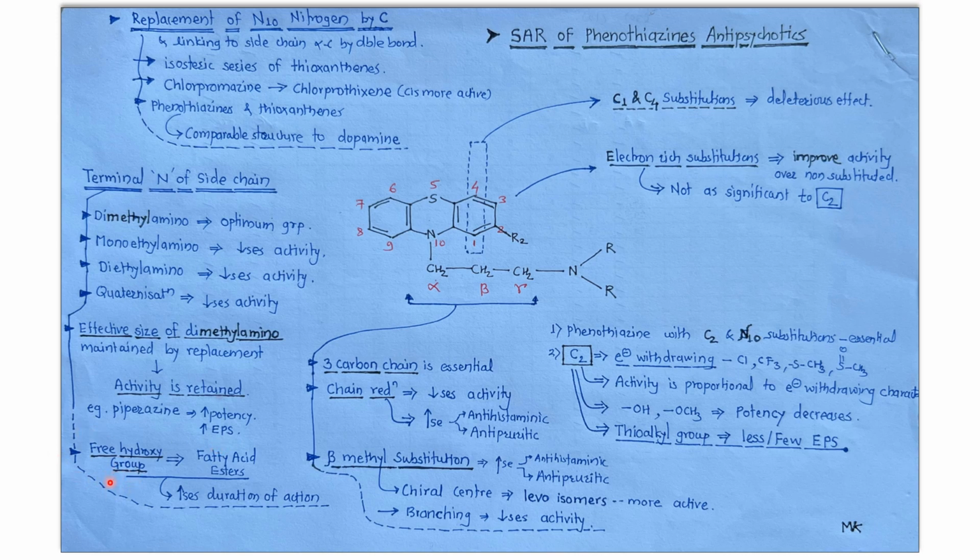If a free hydroxyl group is there, as in the case of the free fatty acids, then there will be an increase in duration of action. Now suppose we replace the N10 nitrogen by a carbon atom, this is termed bioisosteric replacement. Replacement of this nitrogen by a carbon atom will lead to the formation of other compounds, that is, thioxanthenes. So the nucleus will be changed. It will not be the phenothiazine nucleus now. It will contain only sulfur as a heteroatom.